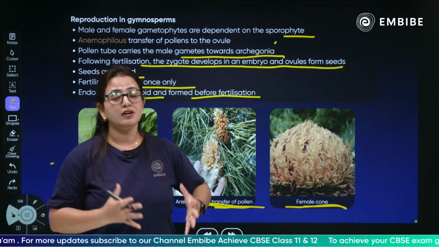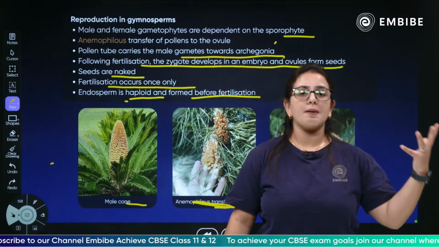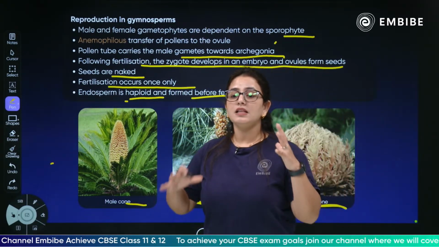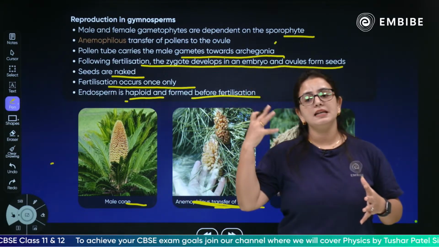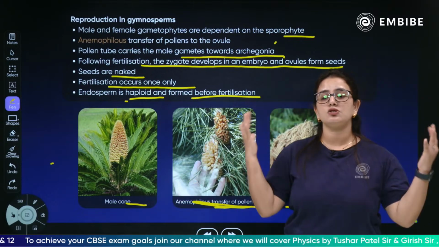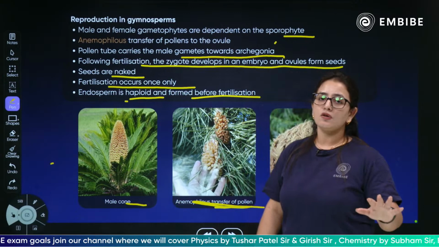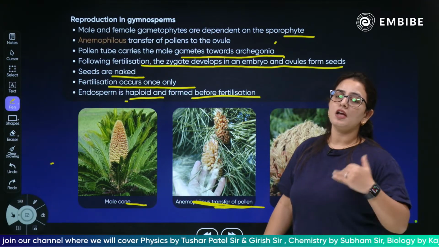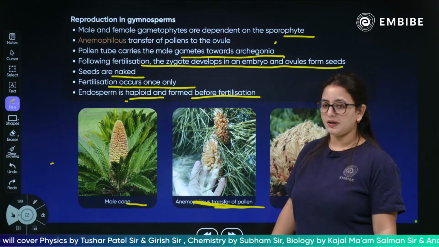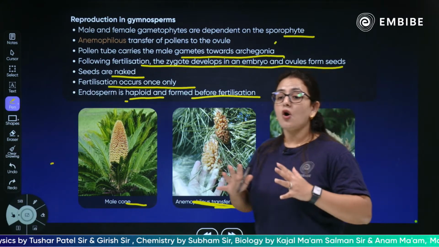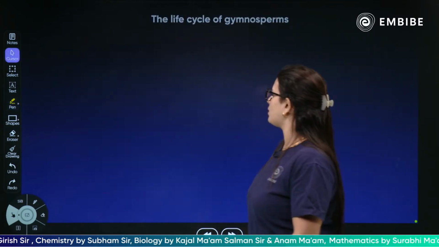The egg will lead to fertilization and convert into a zygote. The zygote will develop into an embryo. When the embryo develops, the ovules will convert into seeds. Since there is no covering of the ovary, they will form naked seeds. The endosperm in the gymnosperms is formed before the fertilization and is completely haploid. Yes, I think there has been a lot of detailed discussion about the gymnosperms. Moving forward, talking about more.